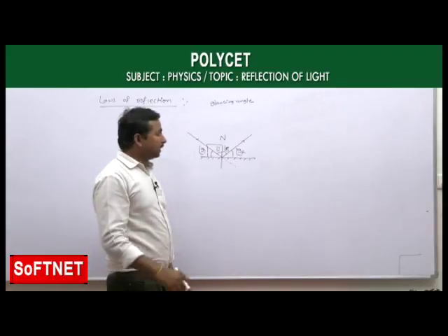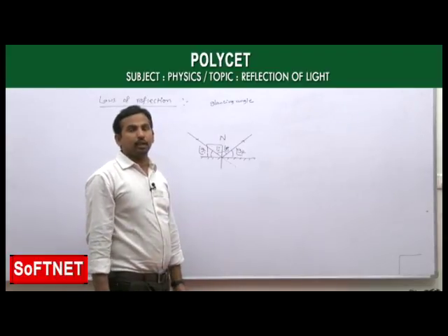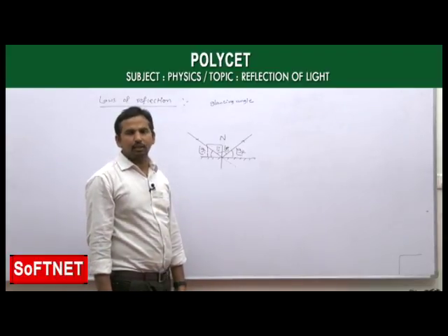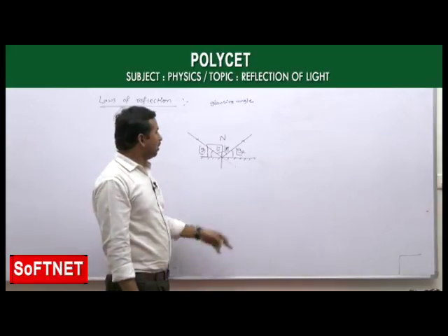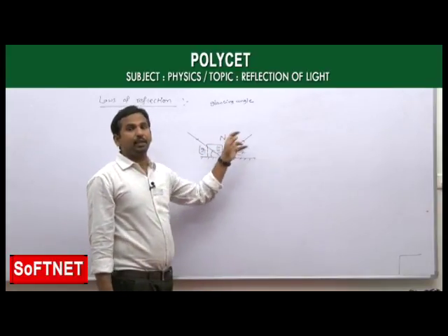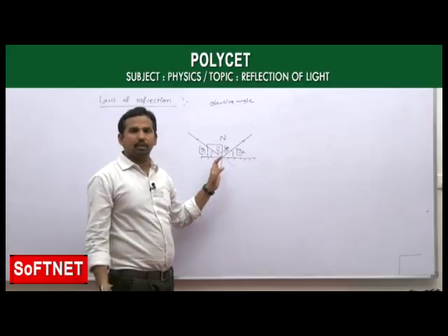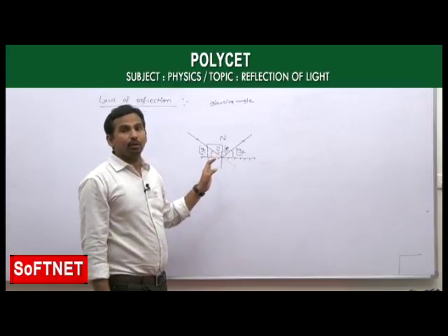Now we will see another important angle, which is called the angle of deviation. The angle of deviation is how much the light ray is deviating from its original path. That is what we call the angle of deviation.